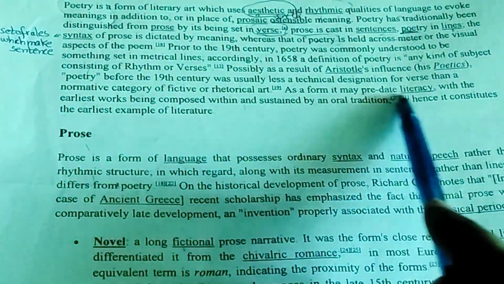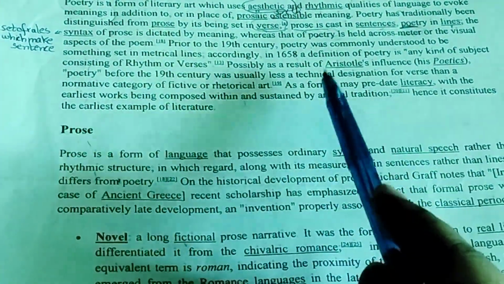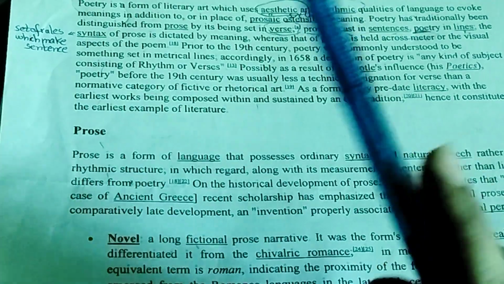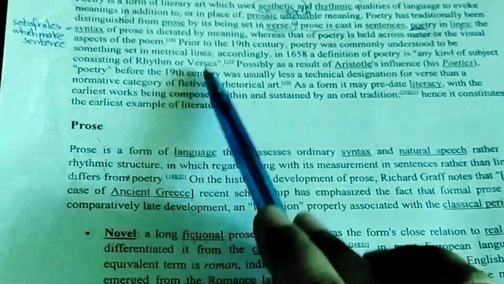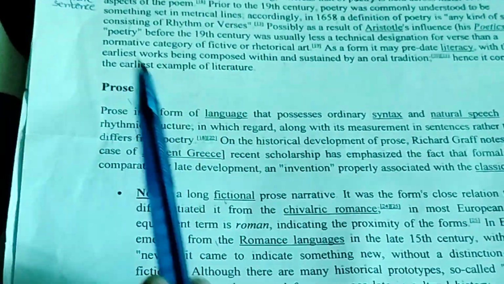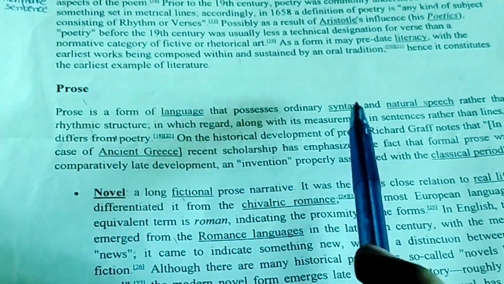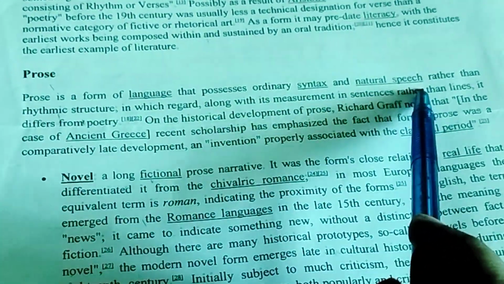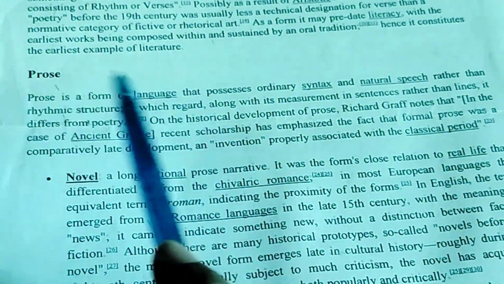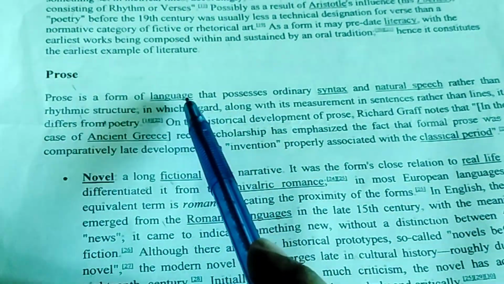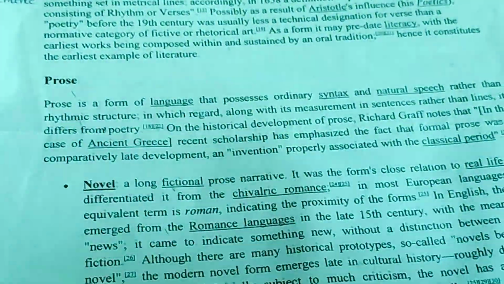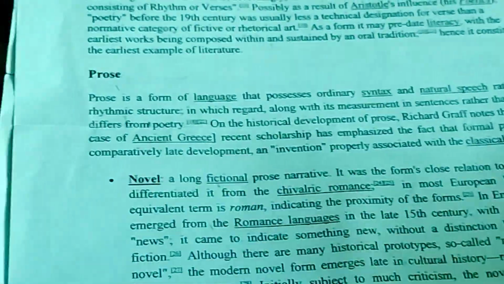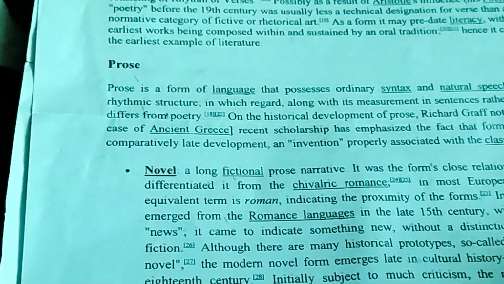We are not going into the history of poetry because it is too complicated and not much relevant. So only the definition. Now prose. Prose is a form of language that possesses ordinary syntax and natural speech rather than rhythmic structure. It has ordinary syntax, meaning simple sentences, simple language and natural speech.